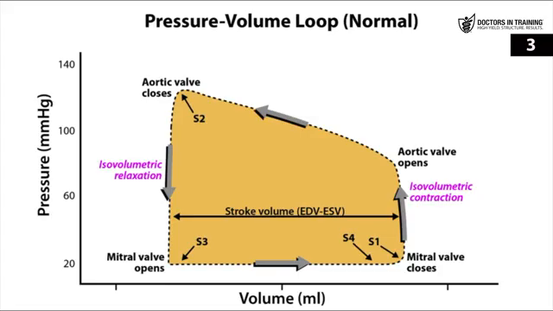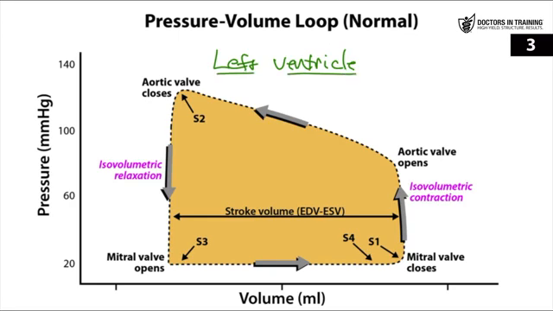So we're going to start by looking at the pressure-volume loop. And this pressure-volume loop is looking at both the pressure and the volume, strangely enough, that is present in the left ventricle during both diastole and systole. So a complete cardiac cycle or just one heartbeat. Now, as you can see, pressure is on the y-axis and volume is on the x-axis. And again, this is referring to pressure and volume in the left ventricle only here.